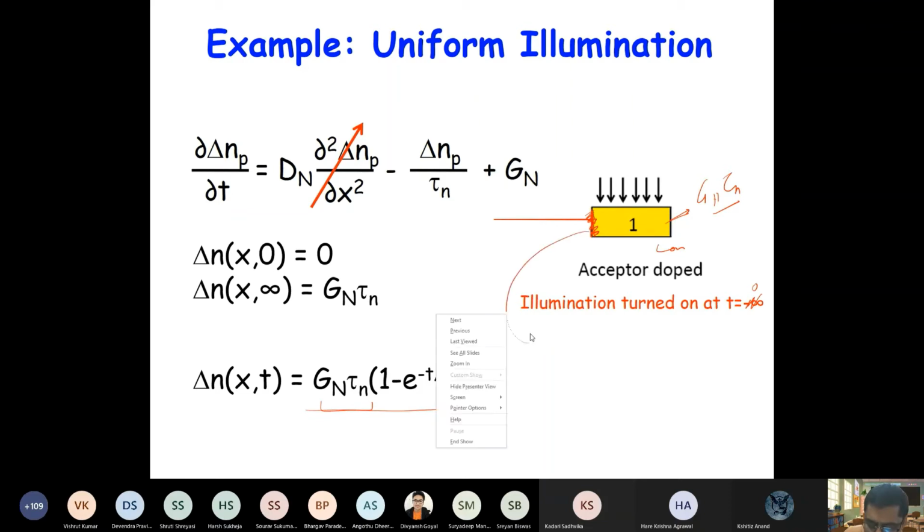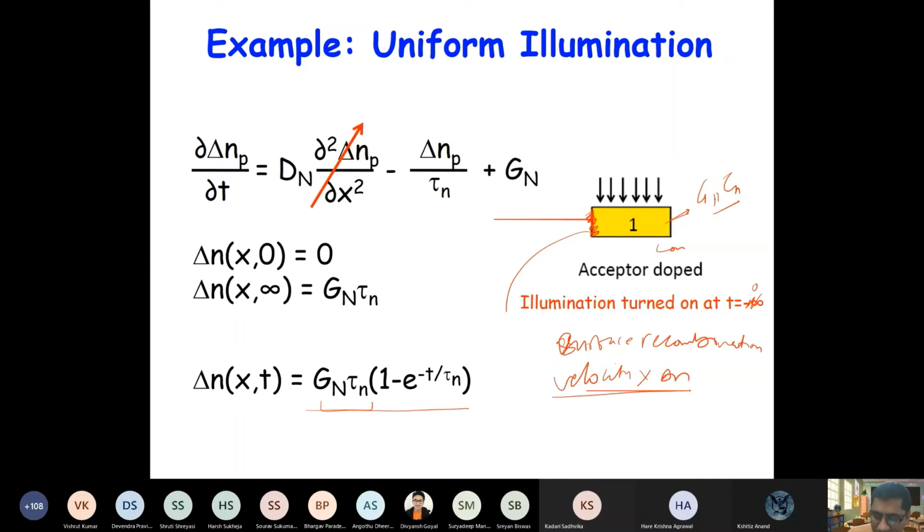So the recombination rate at this surface will be the surface recombination velocity times delta n, right?